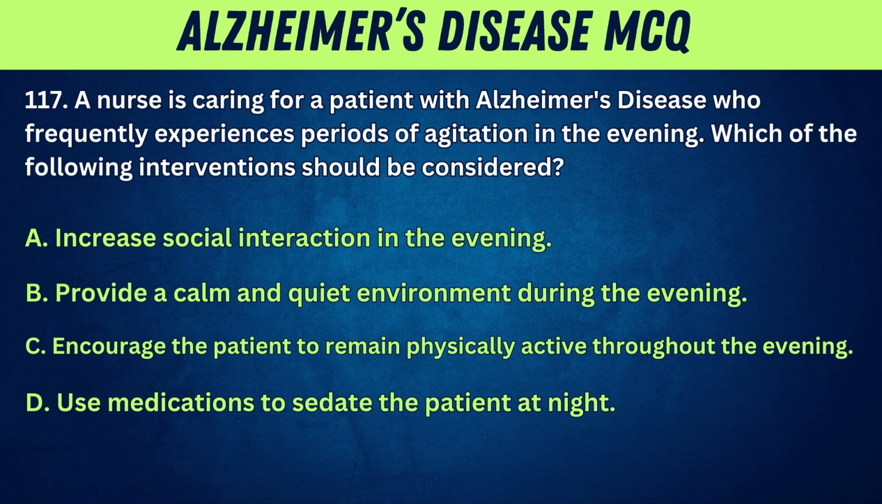117. A nurse is caring for a patient with Alzheimer's disease who frequently experiences periods of agitation in the evening. Which of the following interventions should be considered? A. Increase social interaction in the evening. B. Provide a calm and quiet environment during the evening. C. Encourage the patient to remain physically active throughout the evening. D. Use medications to sedate the patient at night.